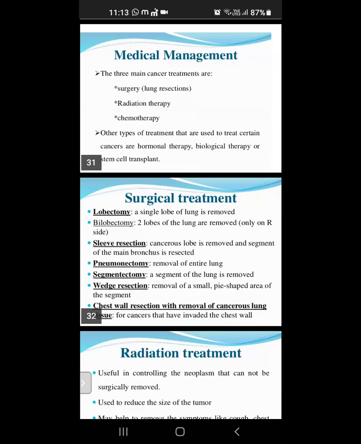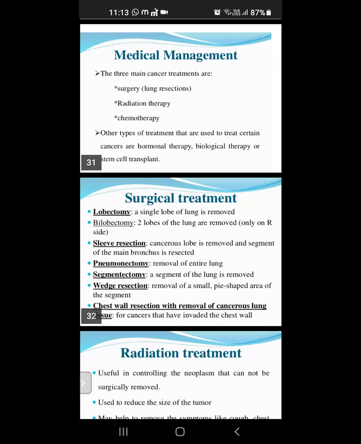Next one is the segmentectomy. A segment of the lung is removed. Next one is the wedge resection. It is removal of a small pie-shaped area of the segment. That is the wedge resection.